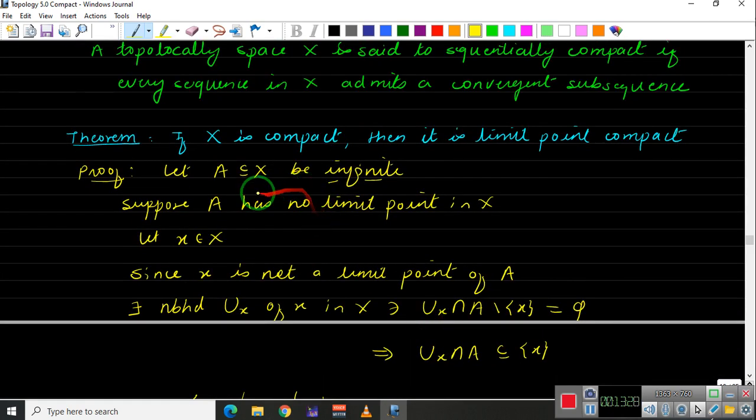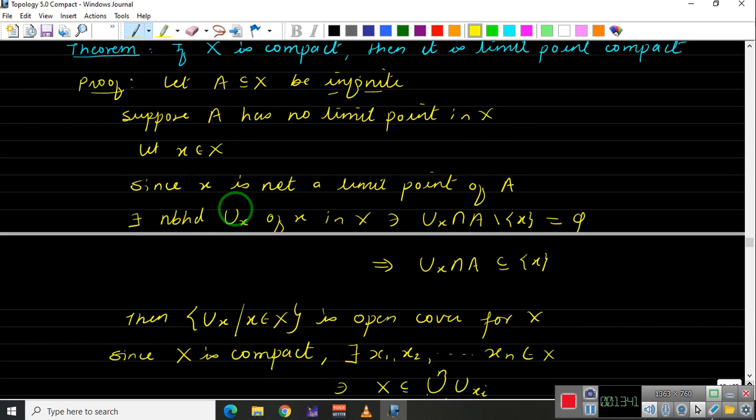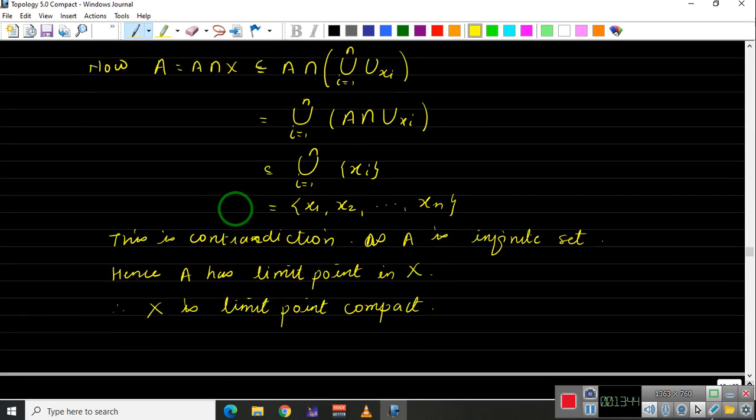This is our theorem. If X is compact, then we need to show that it is limit point compact. Here we assume that A is an infinite set. We have to show that A has a limit point. We assumed A has no limit point, and we got a contradiction. And hence A has a limit point, and therefore X is limit point compact.